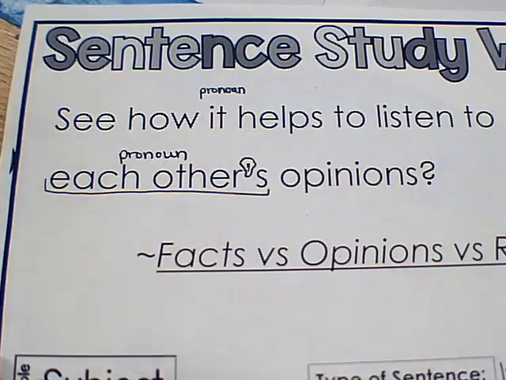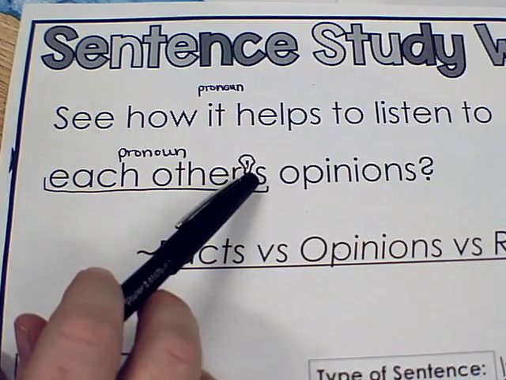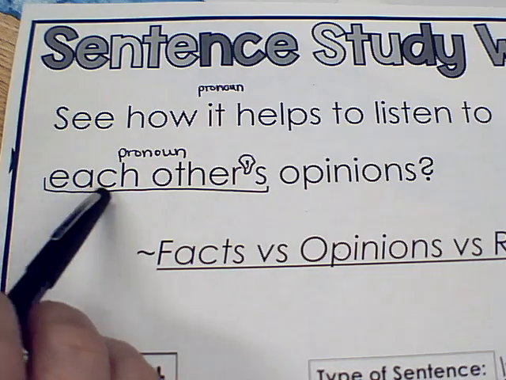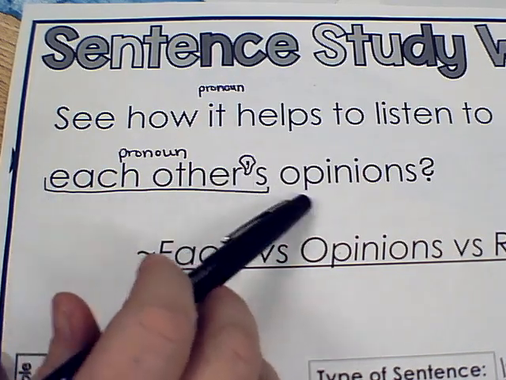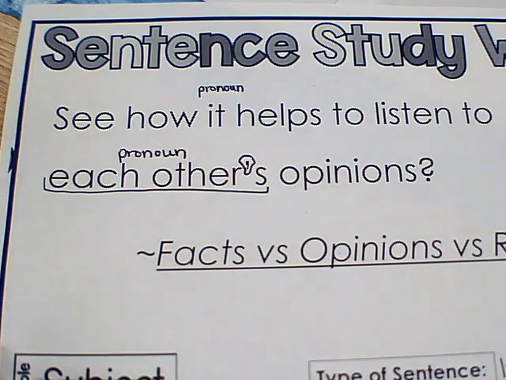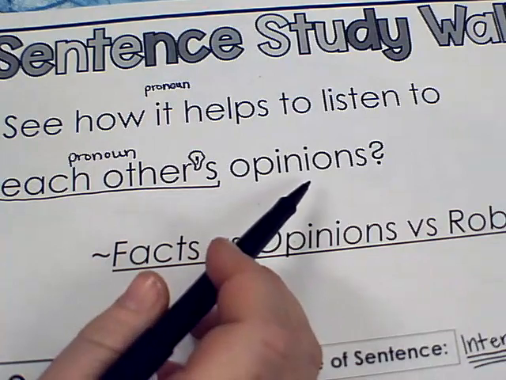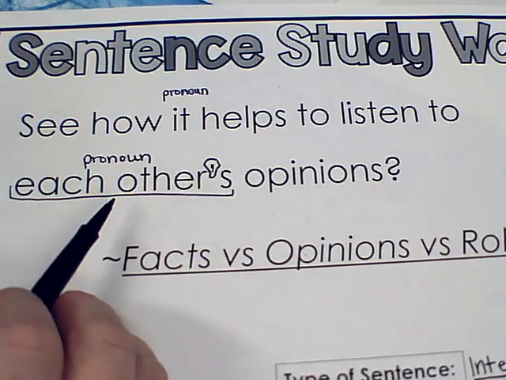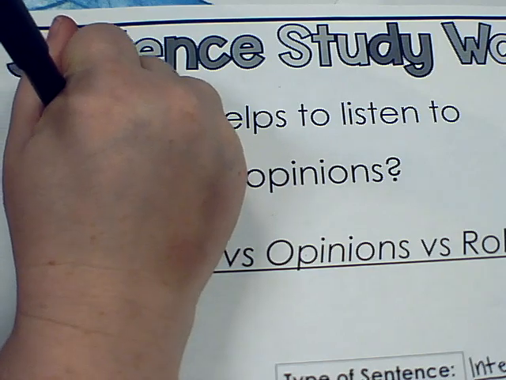All right, so let's think about that. Usually if it's an apostrophe S, that's supposed to be like is or was. Each other is opinions. Each other was opinions. No, neither of those work, so it's not a contraction. That means it's showing that the opinions belong to each other. So this is a possessive pronoun right here.